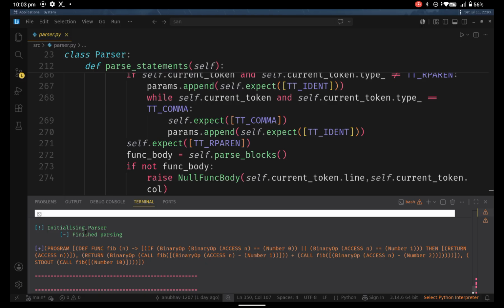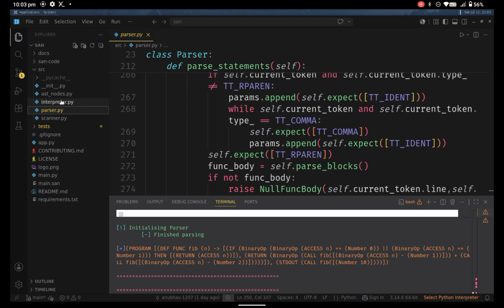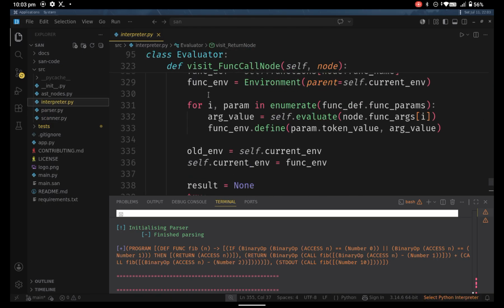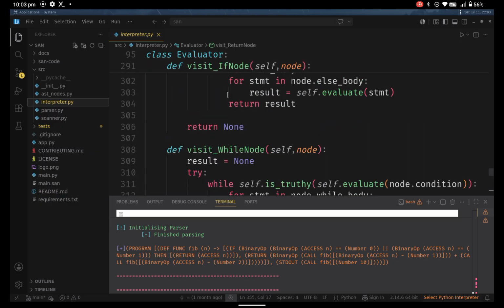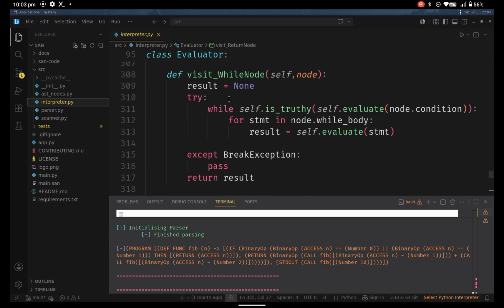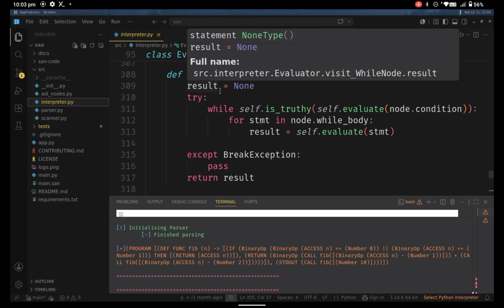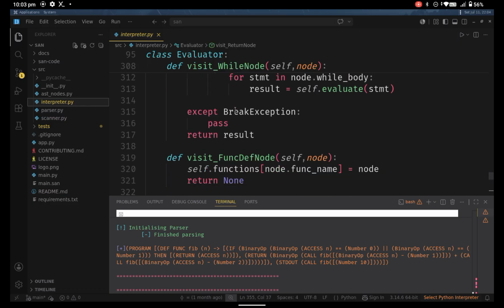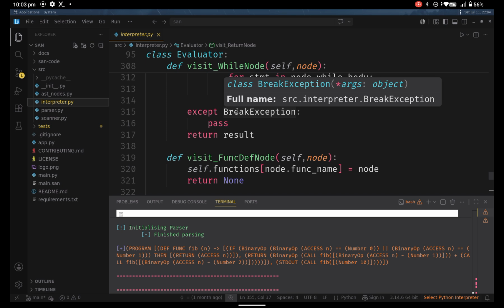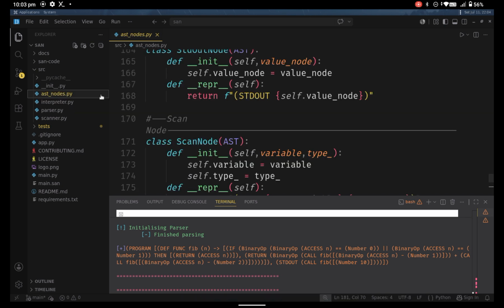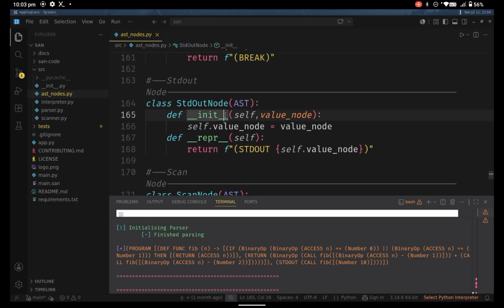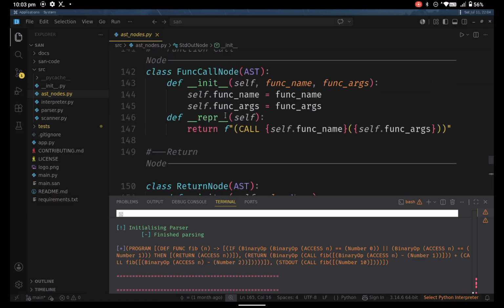So next, after the parser, it goes on to the interpreter, and this interpreter uses a tree walking structure, which basically walks through every AST, or abstract syntax tree, and picks out values from them, and then it evaluates them. So basically it works kind of like Python, but it is a simpler version of Python. And lastly, all of our AST nodes or the AST classes are stored in this astnodes.py file.